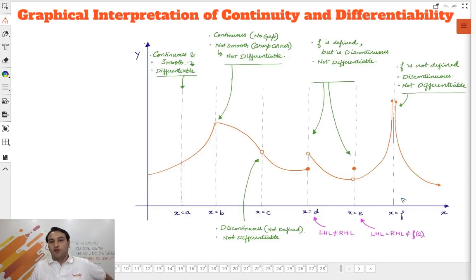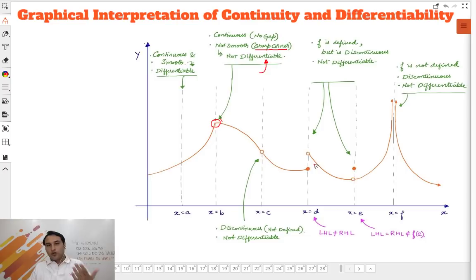Now, where is the graph non-differentiable? This is very simple. I think all of you know it, but a quick recap before I start the problem solving. The graph is not differentiable wherever there is a sharp corner. See, there is a sharp corner here. So wherever there is a sharp corner, the graph is not differentiable there.